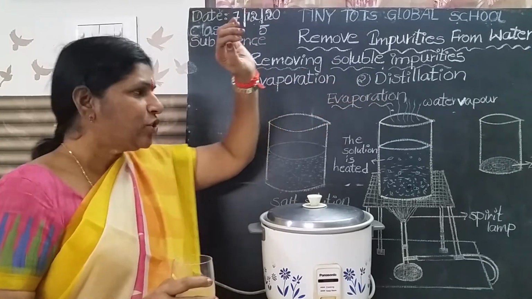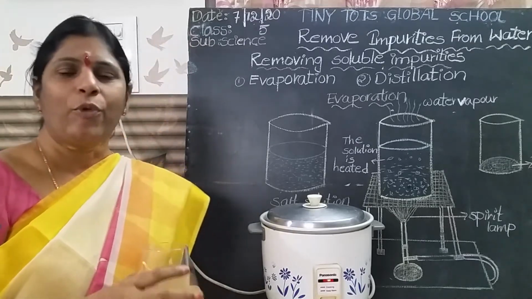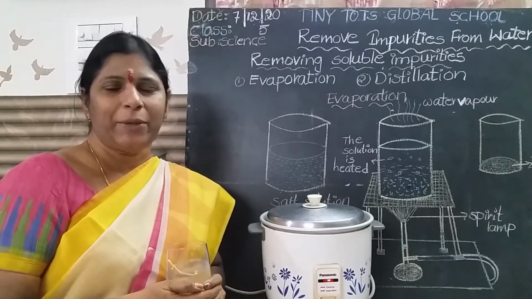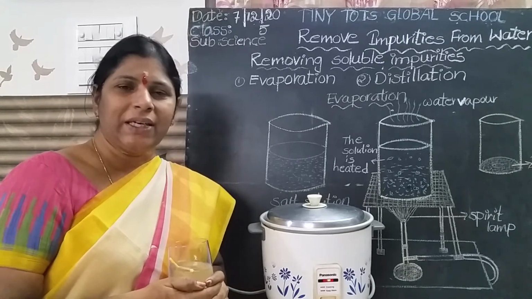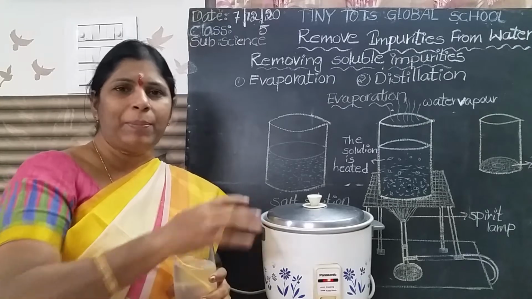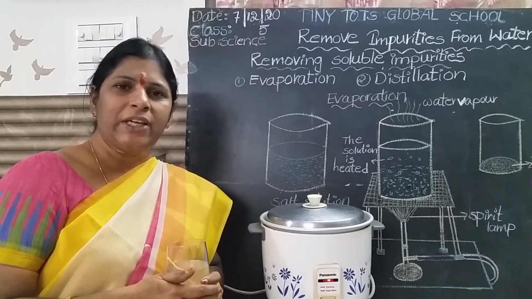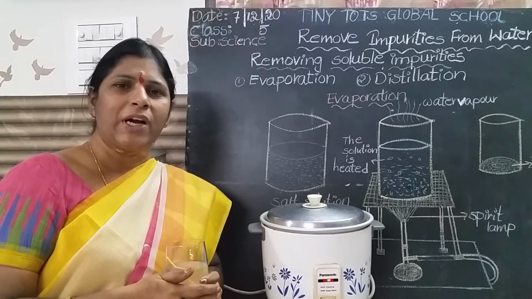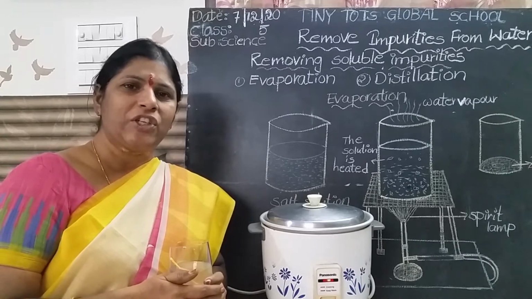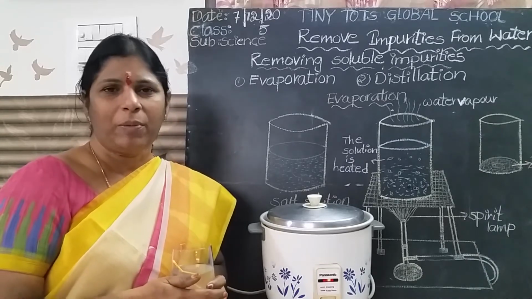Already you know that. What is called evaporation? The change of water into water vapor on heating, that is called evaporation. Due to the heat of the sun, the upper surface of the water changes into water vapor, no, children? Seas and oceans are full of water. The surface of water changes into water vapor due to the heat of the sun, that is called evaporation.